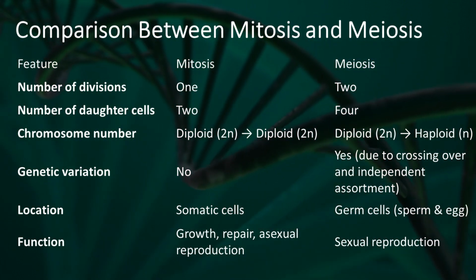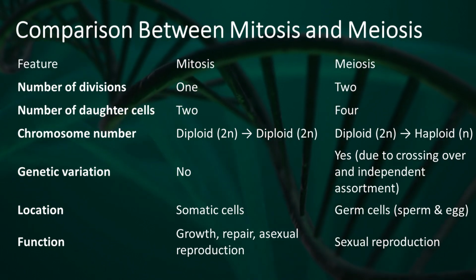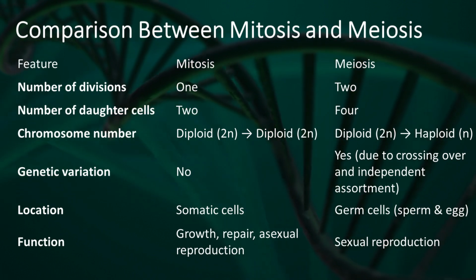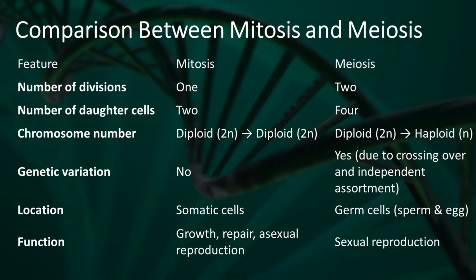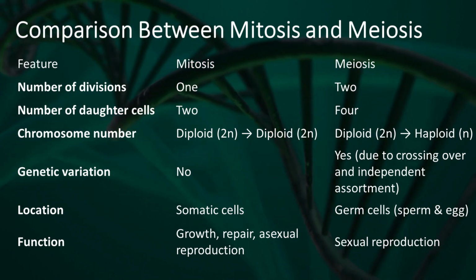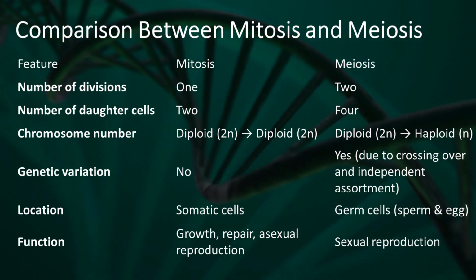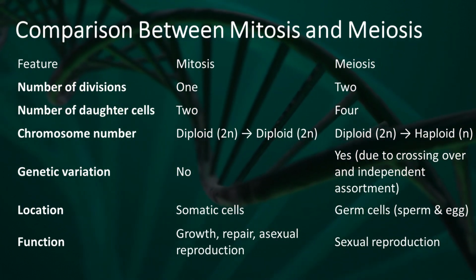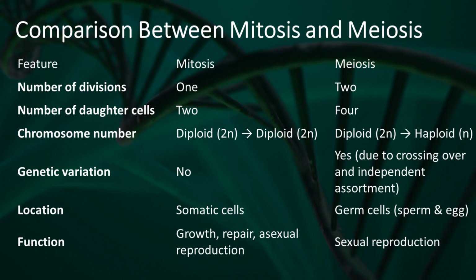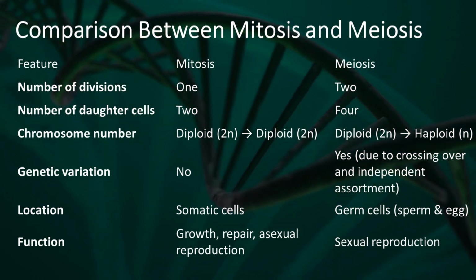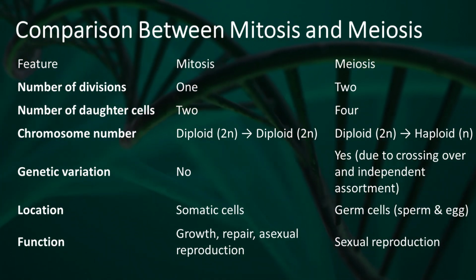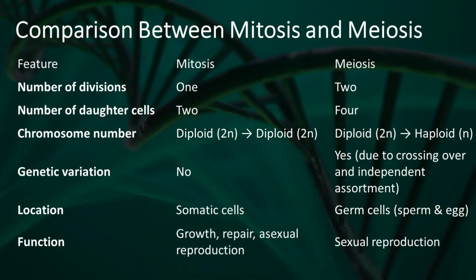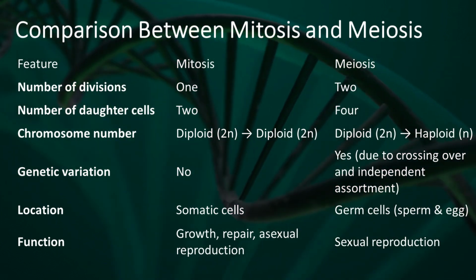Number of divisions: mitosis, 1; meiosis, 2. Number of daughter cells: mitosis, 2; meiosis, 4. Chromosome number: mitosis, diploid, 2n, to diploid, 2n; meiosis, diploid, 2n, to haploid, n. Genetic variation: mitosis, no; meiosis, yes, due to crossing over and independent assortment. Location: mitosis, somatic cells; meiosis, germ cells, sperm and egg. Function: mitosis, growth, repair, asexual reproduction; meiosis, sexual reproduction.